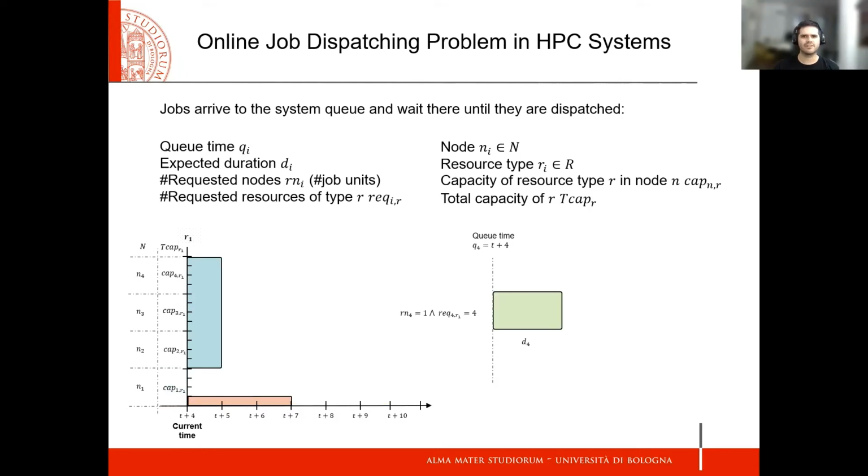At T plus 4, the second job finished and a new job arrived into the queue. This new job requires 1 node and 4 units of R1. Since this job cannot fit in the system at the current time, it is maintained in the queue until it can be dispatched. And that is how the problem evolves during time on an HPC system. Obviously, with more types of resources and more resources, and receiving more jobs over time.